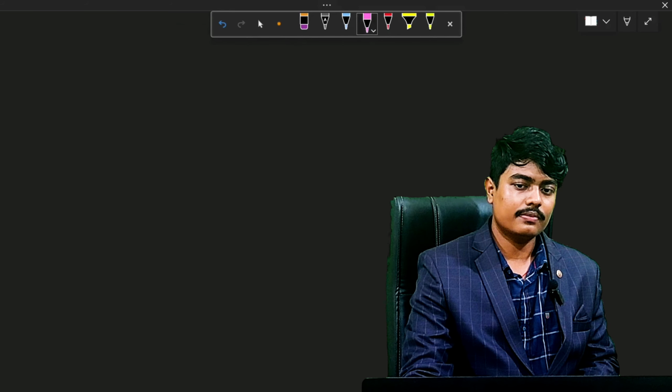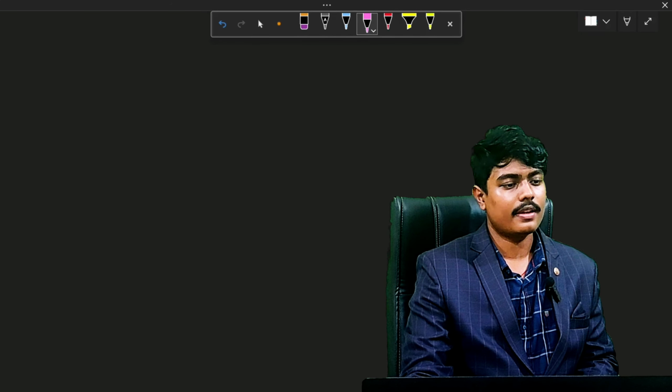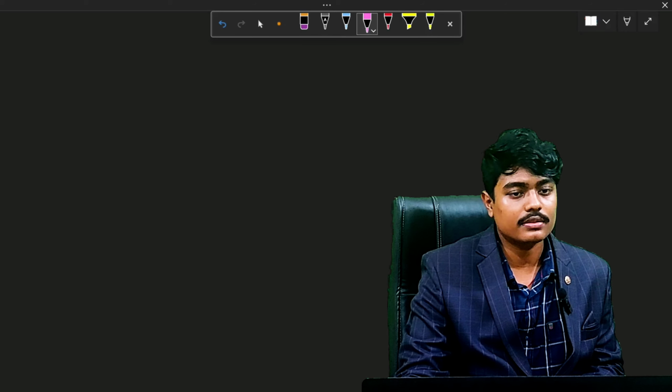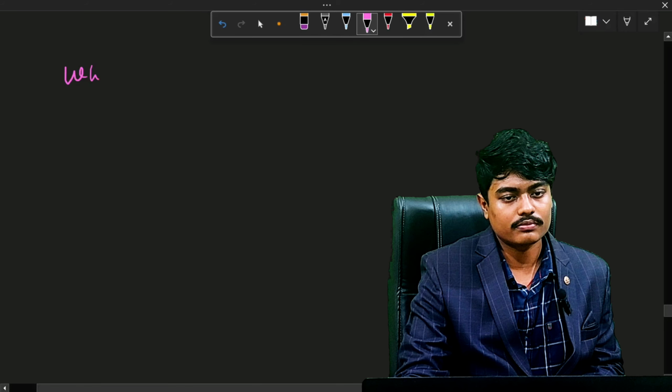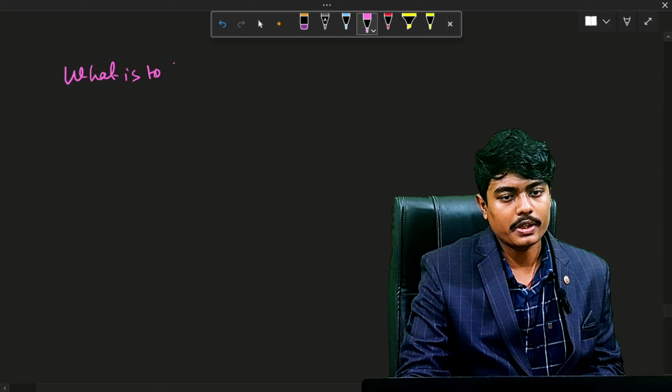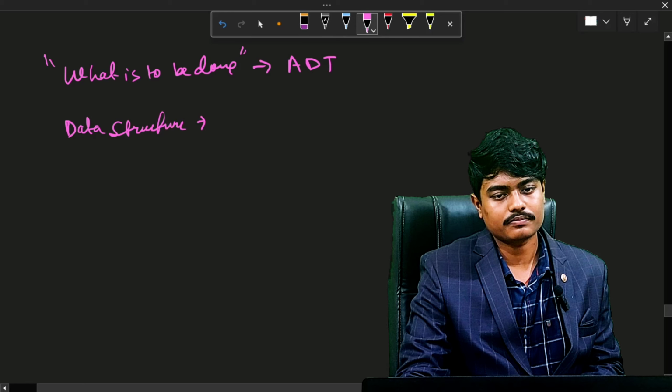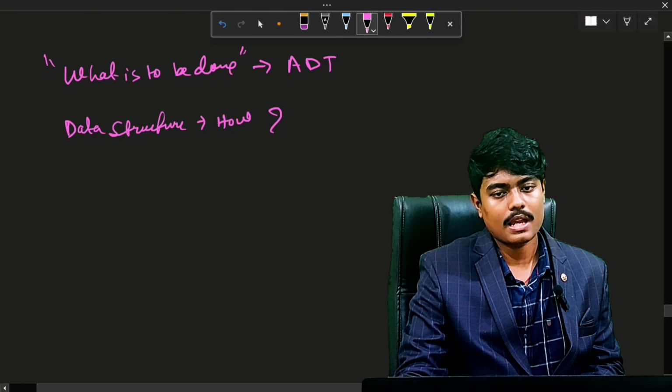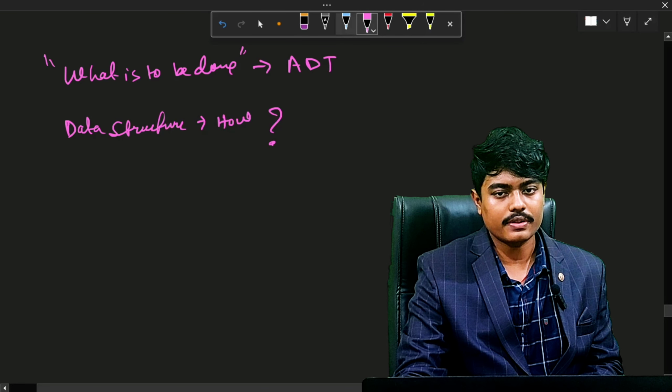So next is the abstract data type, and it tells what is to be done. So the abstract data type instructs what is to be done, and the data structure tells us how it is to be done. So this is the basic difference of it.